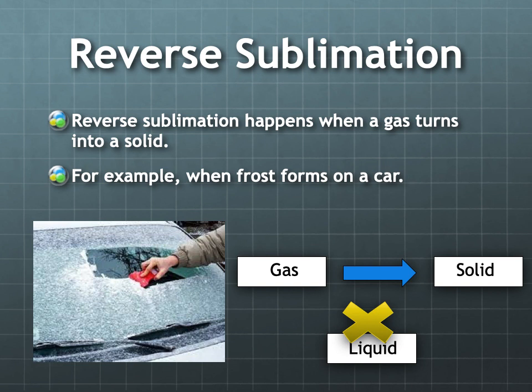This gas will settle on that surface, and the air around it in the atmosphere is so cold that it makes it change its state into a solid. It's never a liquid, just gas to solid, and that's known as reverse sublimation.